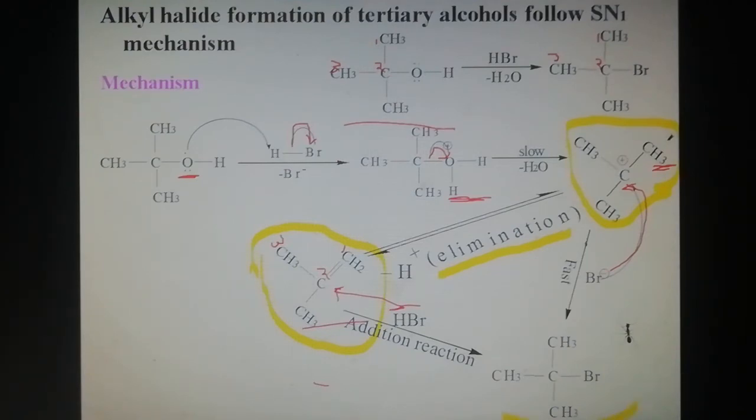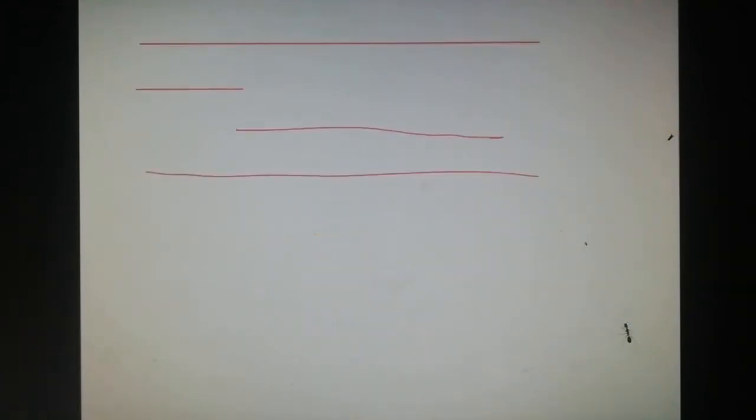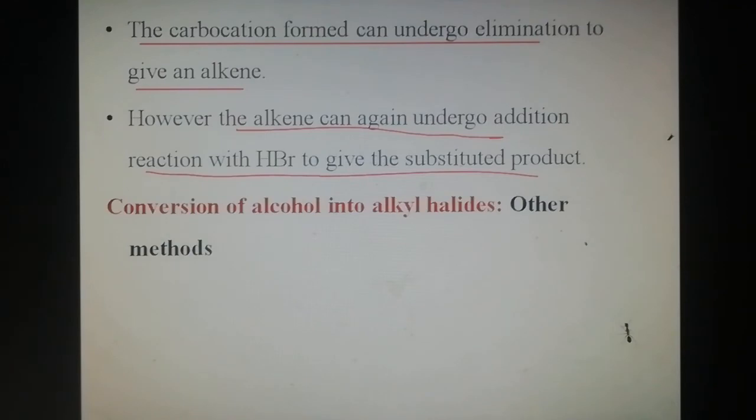Then this alkene again undergoes addition reaction with hydrogen bromide, and tertiary butyl bromide is formed.